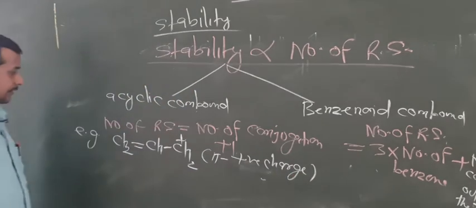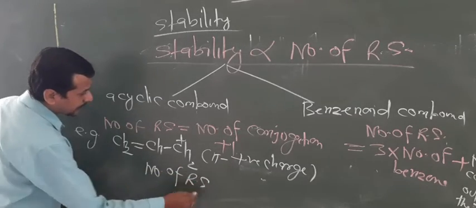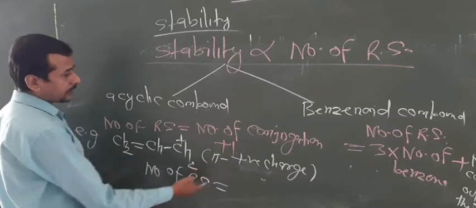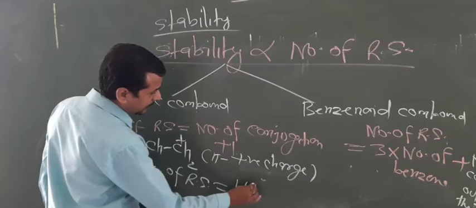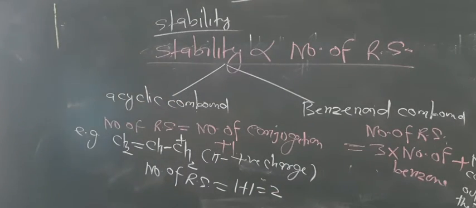So the number of resonating structures equals the number of conjugations. Only one conjugation, pi to positive charge. So 1 plus 1 equals 2. This formula generates two structures, that is, two resonating structures.